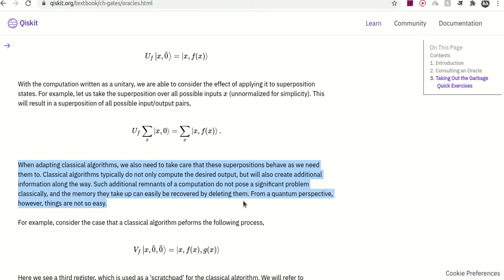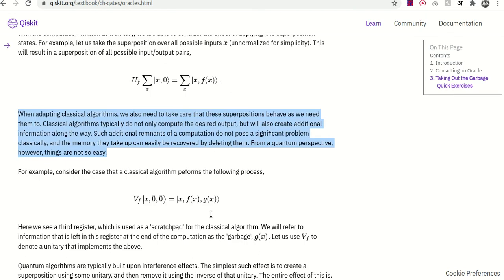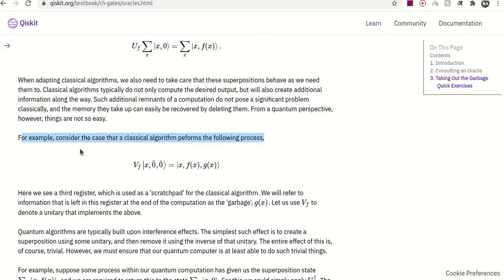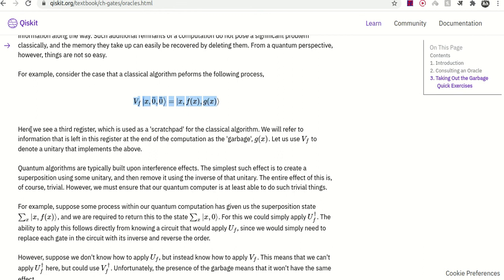From a quantum perspective, however, things are not so easy. For example, consider the case that a classical algorithm performs the following process: |x>|0>|0> goes to |f(x)>|g(x)>. Here we see a third register which is used as a scratch pad for the classical algorithm. We will refer to the information that is left in this register at the end of the computation as garbage.